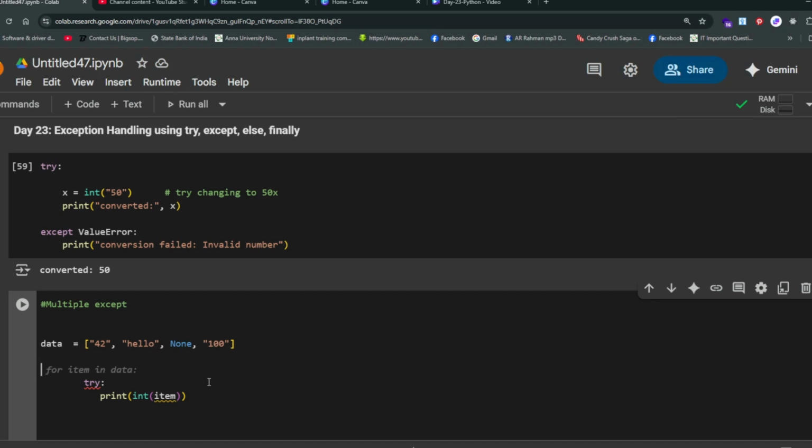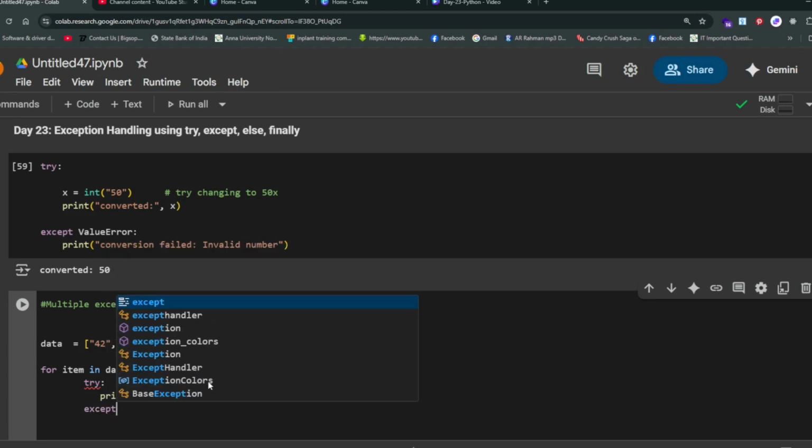We have to declare here for item in data. We are running a loop here, for item in data, in which we are applying these exceptions. Try with print int of item. Okay, we are making it an integer. Let us see now.